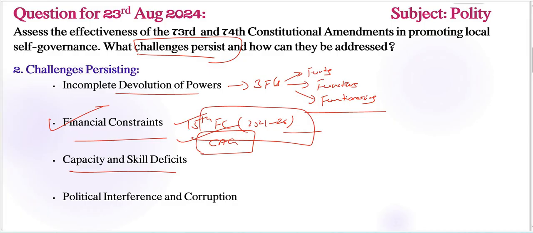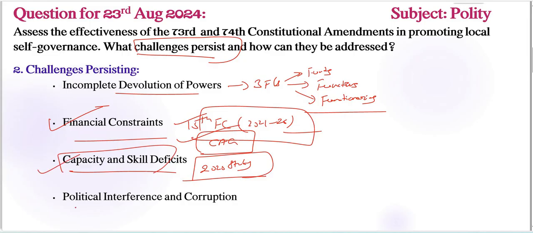Capacity and skill deficit is also very important. Lack of training and expertise here. For example, a 2020 study by the Indian Institute of Public Administration has highlighted significant gaps in knowledge about governance processes among PRI members especially, right?